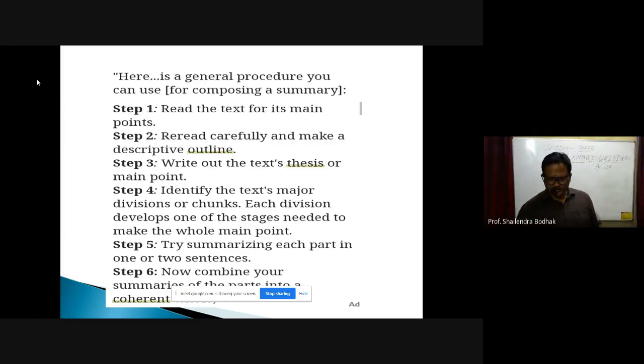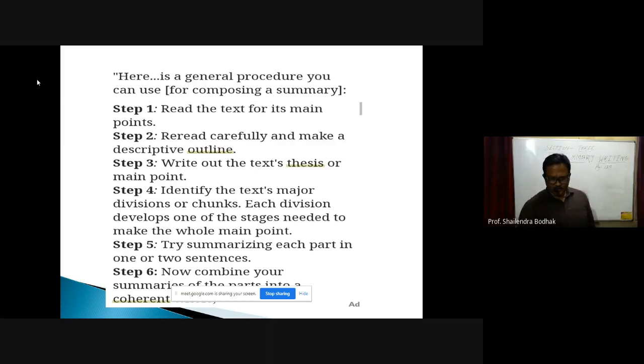So you have to summarize each part. Now in your exam, you'll get only one passage. But when you try to summarize a book or a newspaper or an article, at that time you have to take one line which you find important from each paragraph or each part.